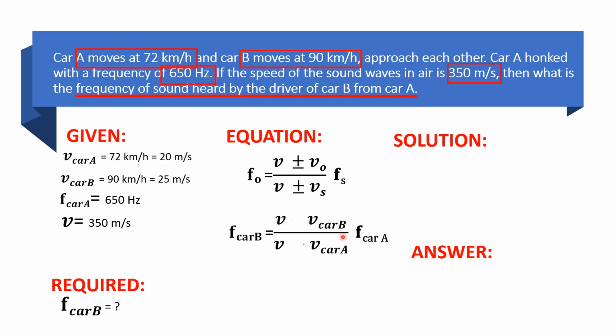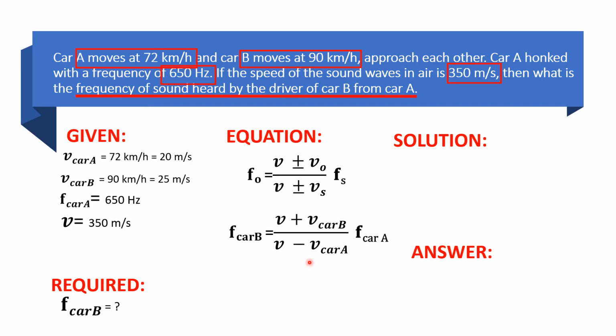So what will be the signs of the two? What will be the sign for our observer, car B, and for our source, car A? From the problem, car A and car B are approaching one another. When the observer is approaching the source, the sign is positive. The opposite applies to the source: when the source is approaching the observer, the sign is negative.